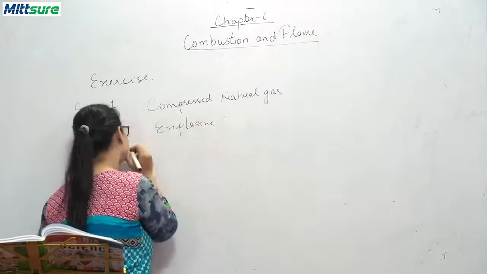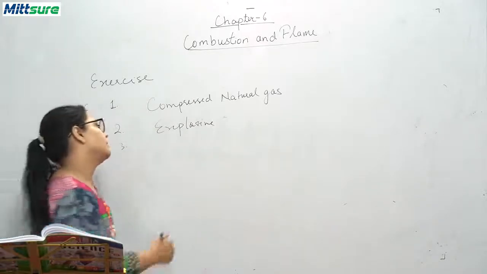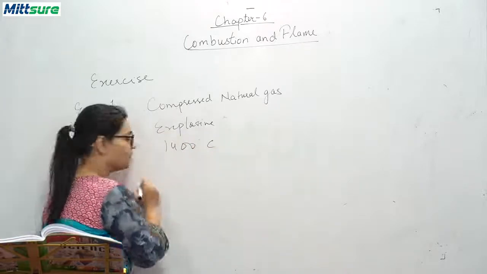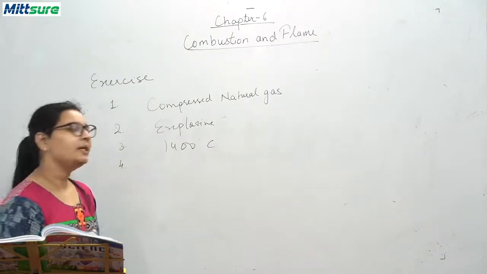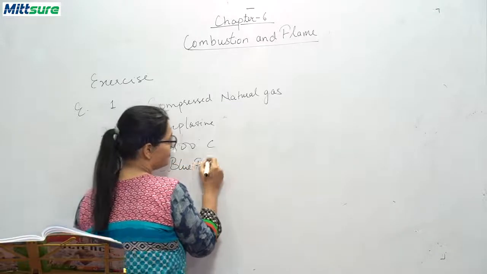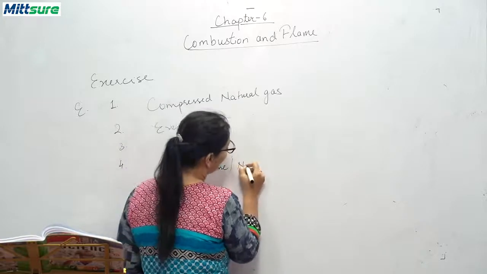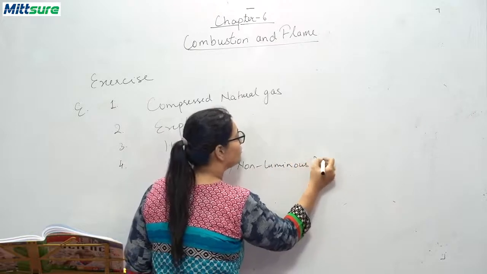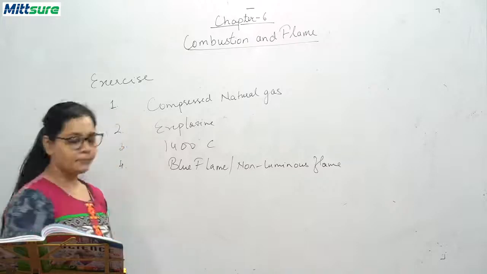Okay. Third, what is the temperature of a candle flame? It is 1400 degrees Celsius. Fourth, which type of flame is obtained by complete combustion of fuel? It is blue flame, or you can say non-luminous flame. Okay, both are correct answers. So this completes our E question.